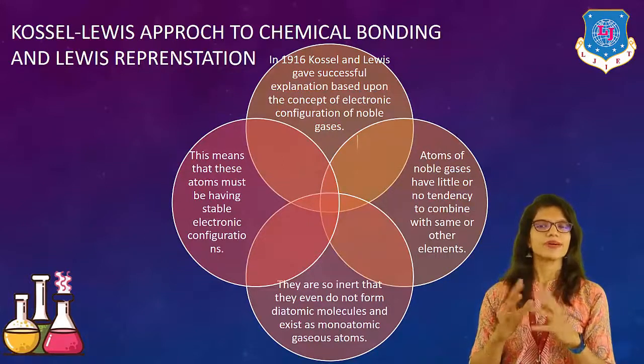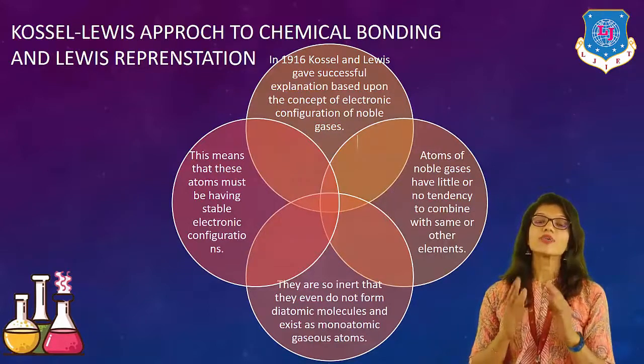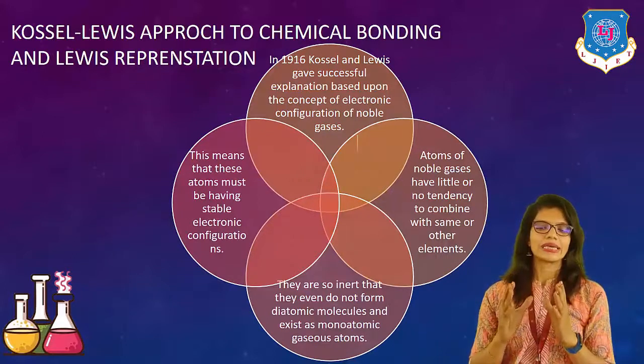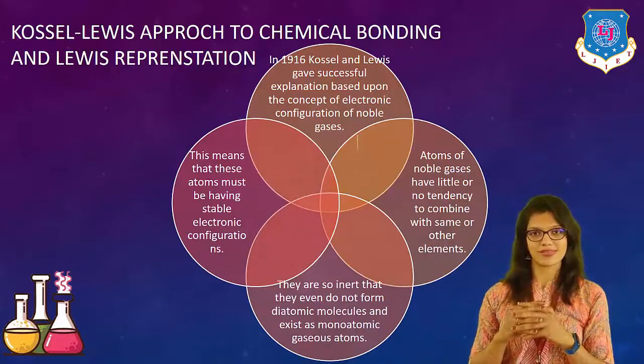Here, the atoms of the noble gases have little or no tendency to combine even with the same atoms also. Right? They are so inert that they do not form even diatomic molecules.